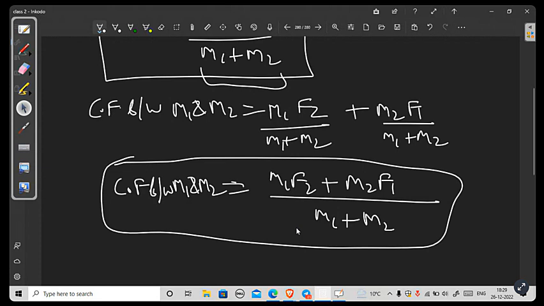All the forces which are acting directly on an object will not contribute to the contact force. So I hope you understood this small short trick, logic, whatever you want to call it.